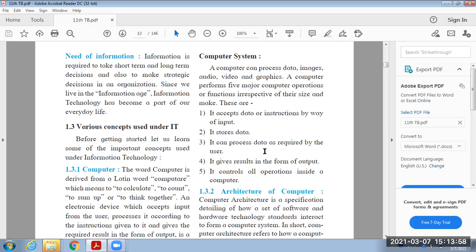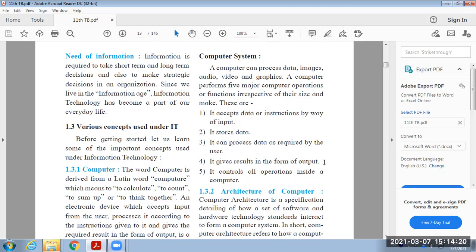That means we can store our data at the required position, and if essential, we can store it. If it is not essential, then we just close that file without saving. Then next one, it gives result in the form of output.